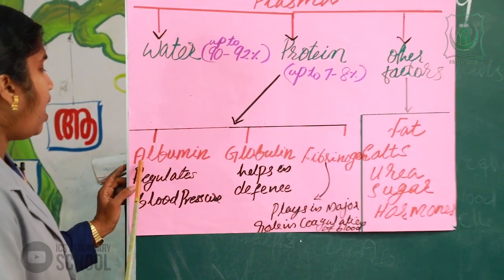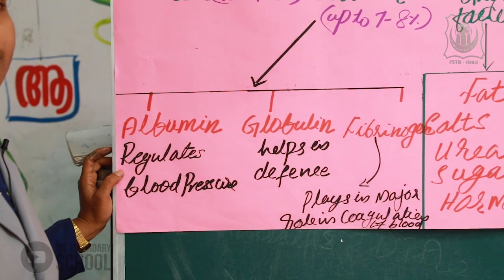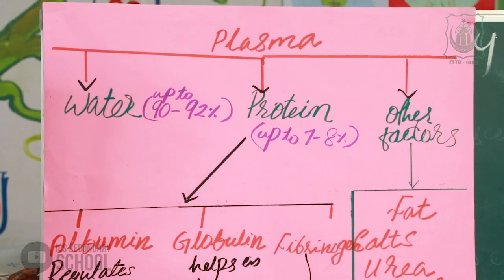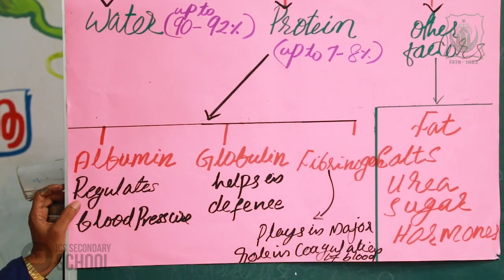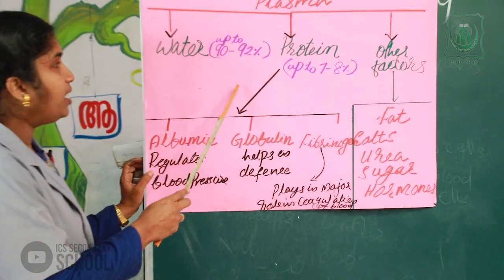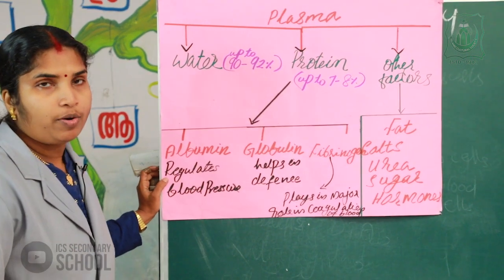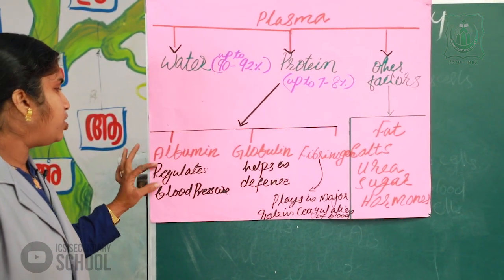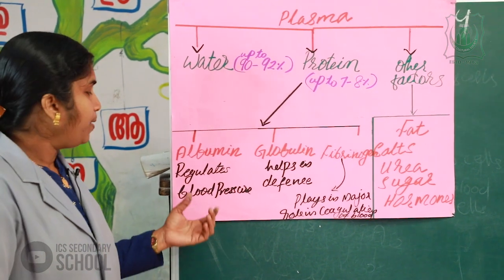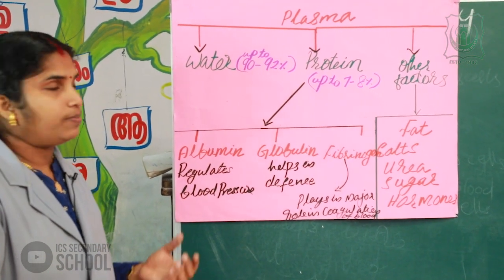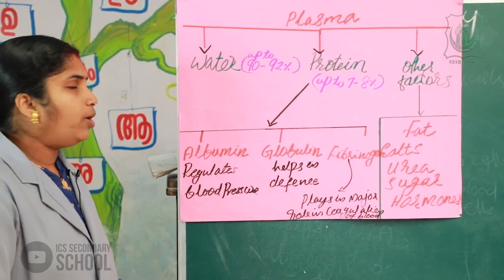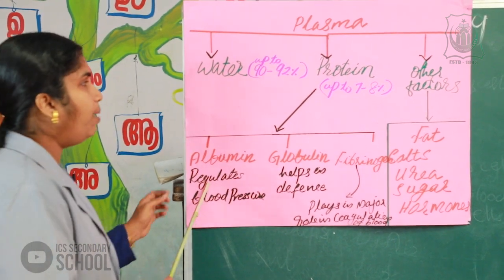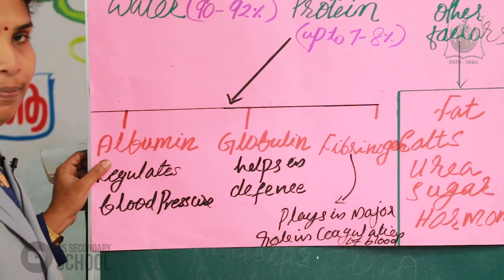First one, albumin. Albumin is a plasma protein. This albumin helps to regulate the blood pressure of our body. Albumin controls or regulates the blood pressure, increase or decrease. Albumin is a plasma protein that helps to control and regulate the blood pressure.